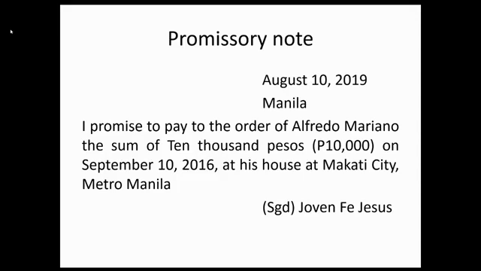Alfredo Mariano is the payee. The sum of 10,000 pesos is the amount expressed in words. 10,000 is the amount expressed in figures. September 10, 2016 is the date of maturity. At his house at Makati City, Metro Manila is the place of payment. Joven de Jesus is the maker.